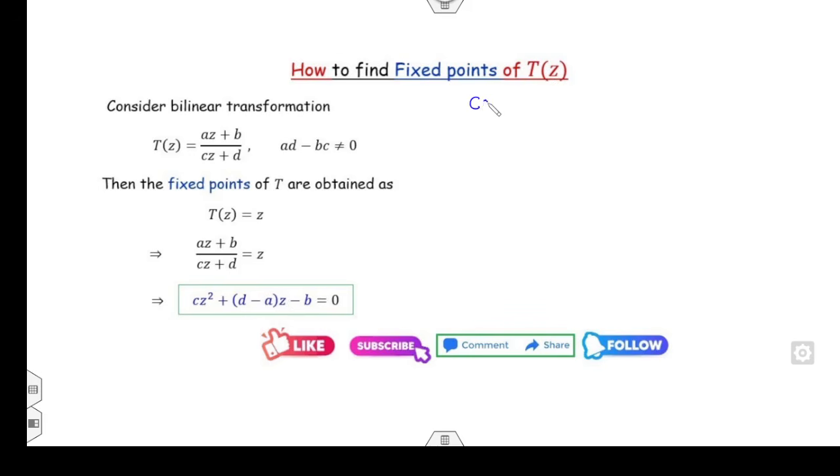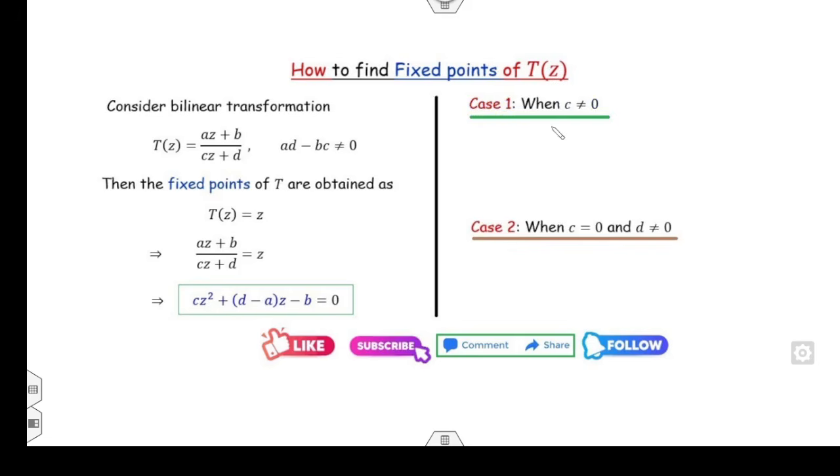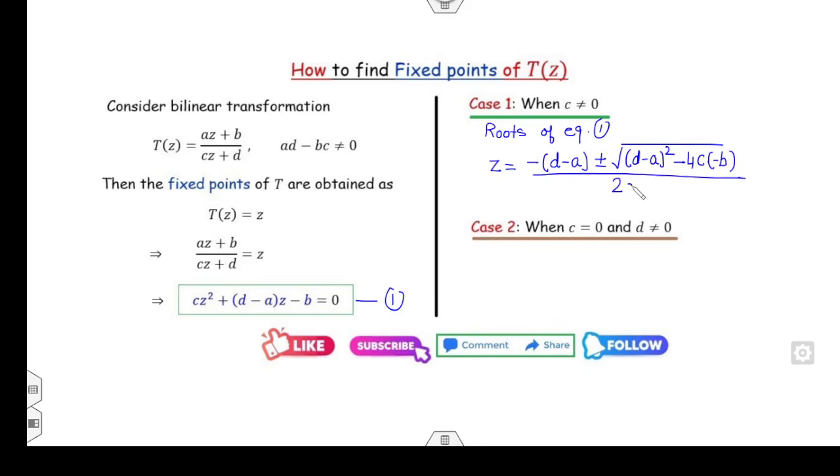Now you have two cases. Because it's a quadratic equation, case 1 is when c is non-zero, and case 2 is when c is equal to 0. So what will happen if c is non-zero? It's a quadratic equation. Can you find the roots of equation number 1? How can you find the roots? Once it is a quadratic equation, you can write x equals minus b plus or minus the square root of b squared minus 4ac, divided by 2a, which here is (a minus d) plus or minus the square root of (d minus a) whole squared plus 4bc, divided by 2c.